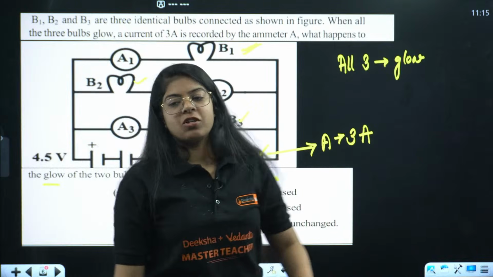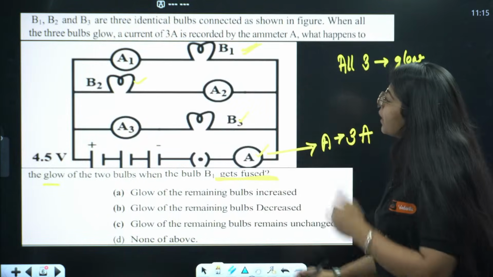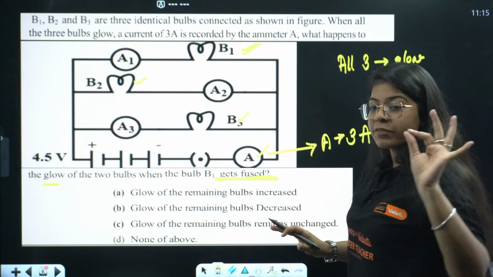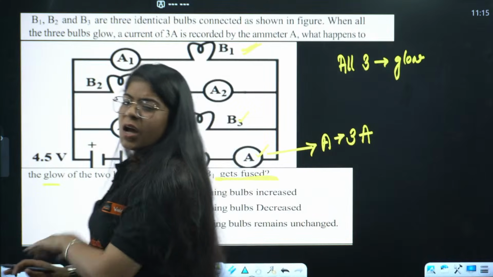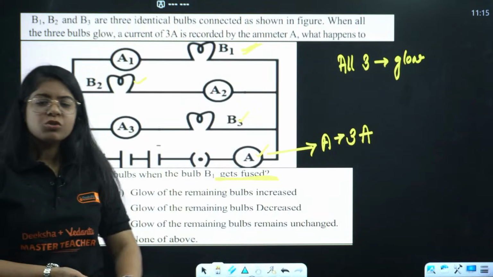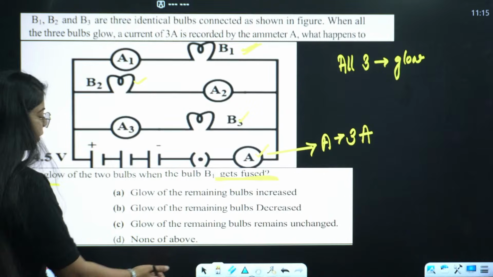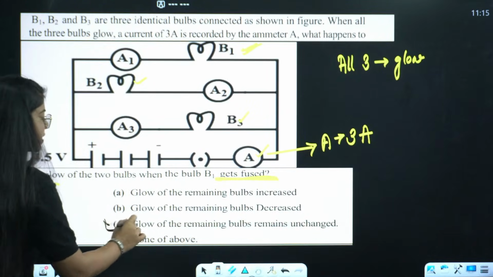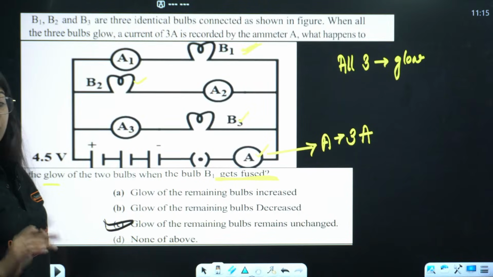Yes, yes, very good, Sharma ji. Great. So, what is happening? In the first case, the circuit is complete. How do you have to write? Watch it very carefully. Okay, this is an MCQ, so you don't really have to write. But you guys are correct. The correct option is option C. Glow of the remaining bulbs won't change.